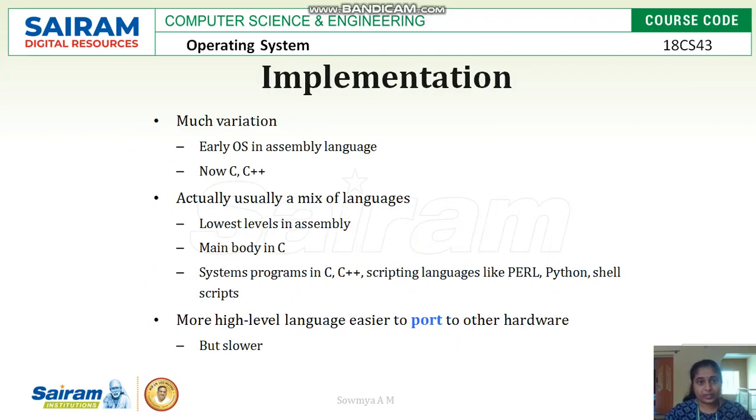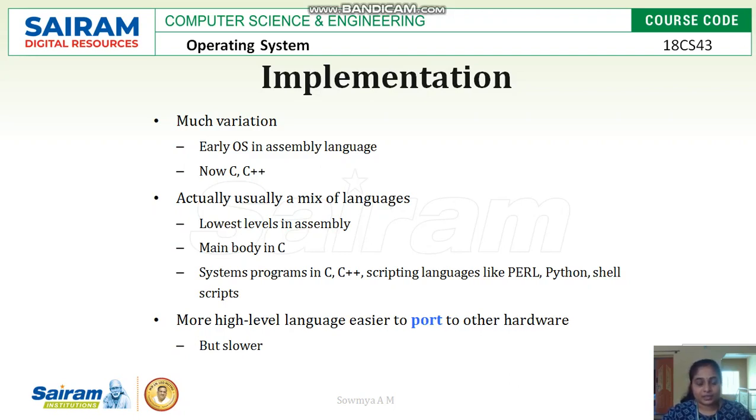So under the implementation, most of the operating systems earlier were written in assembly level languages, and now the operating systems went to higher level languages, and it started with C, C++. Presently they are using C# also to write operating system. Actually the lowest level of operating system, written in assembly level languages, is faster compared to the higher level language operating system, because they access directly with registers.